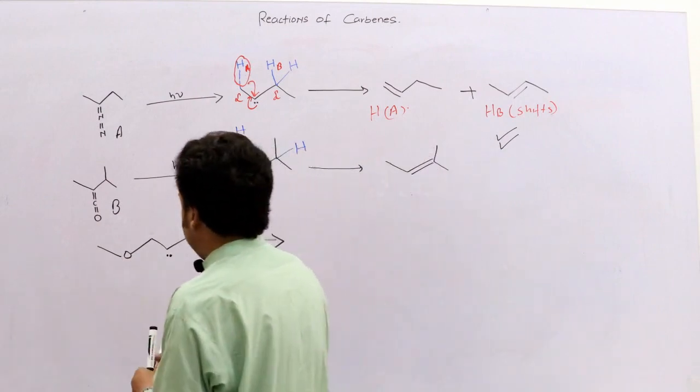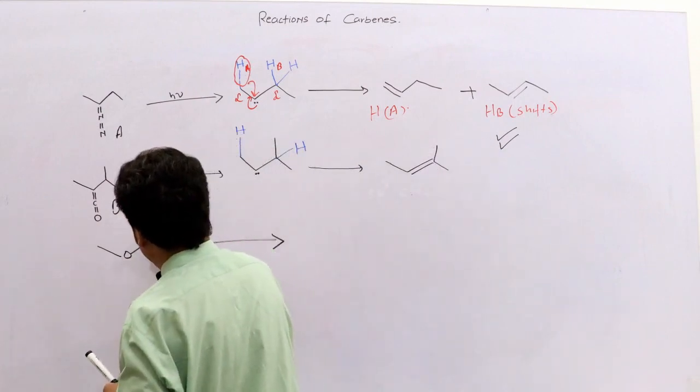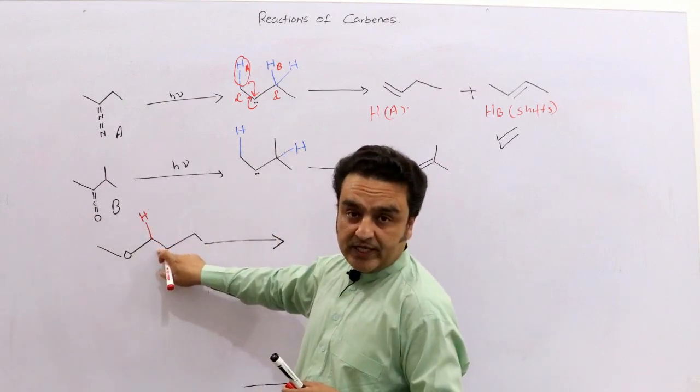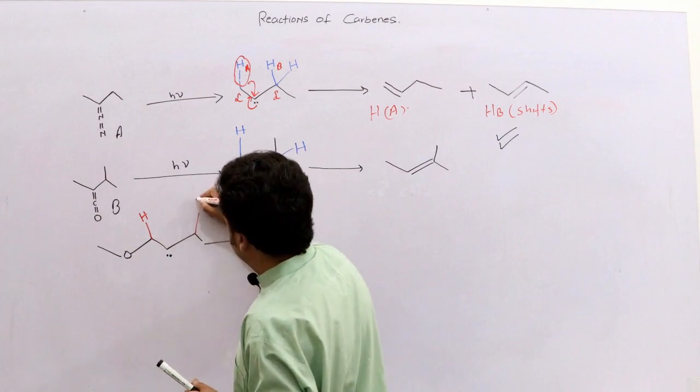Again, there are two chances: either this hydrogen can come here and a double bond is produced here, or this hydrogen may be shifted.